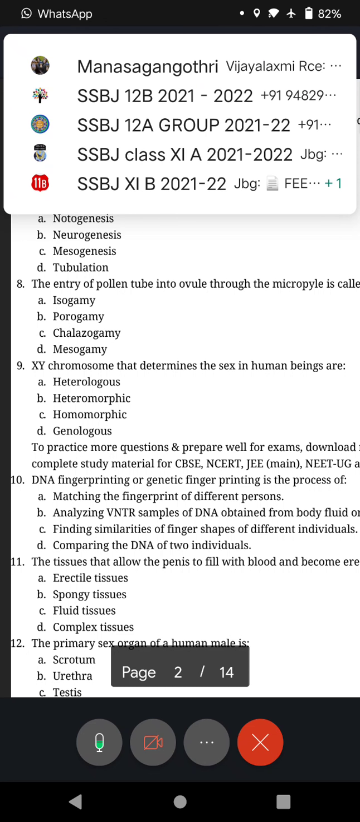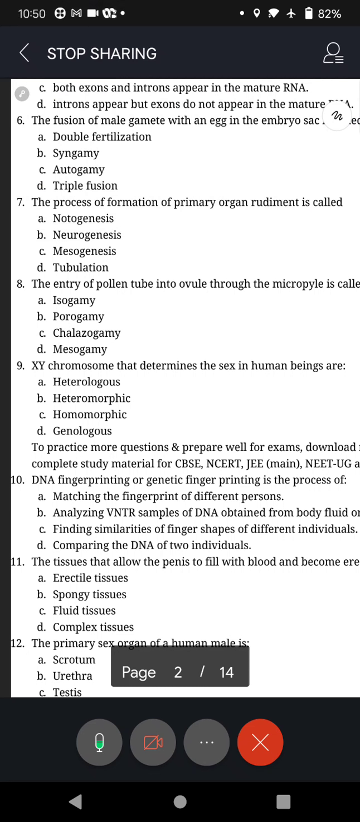Next, question 7. The process of formation of primary organ rudiment is called? The process of formation of primary organ rudiment. Notogenesis, neurogenesis, mesogenesis, and tubulation.